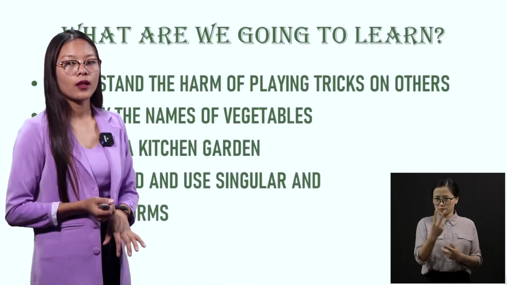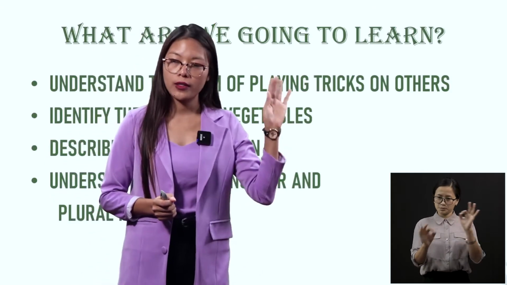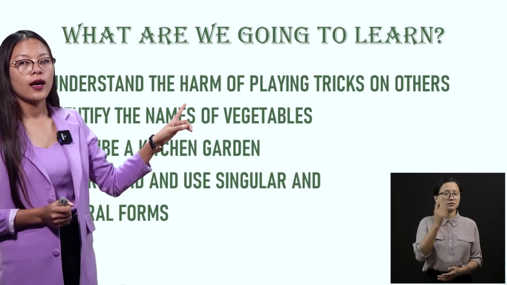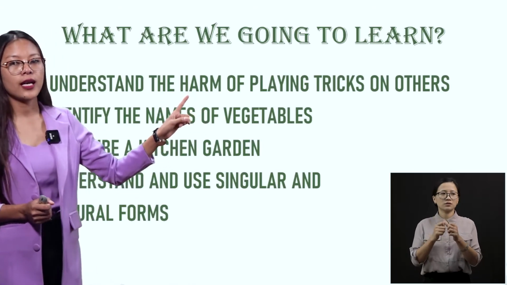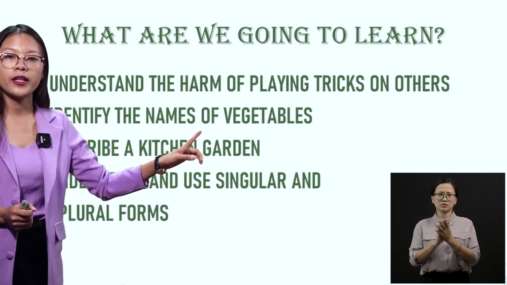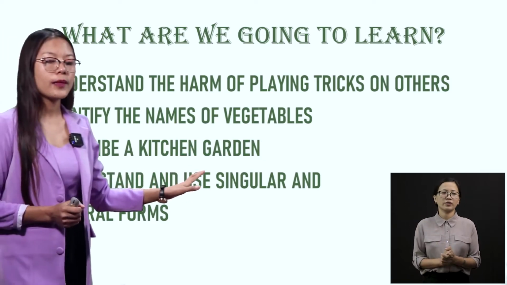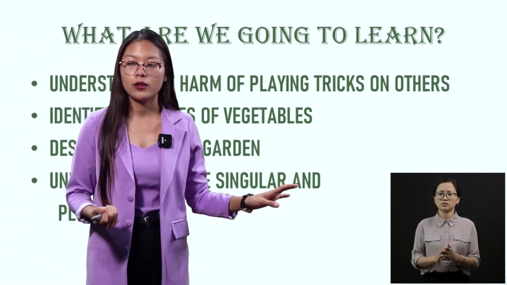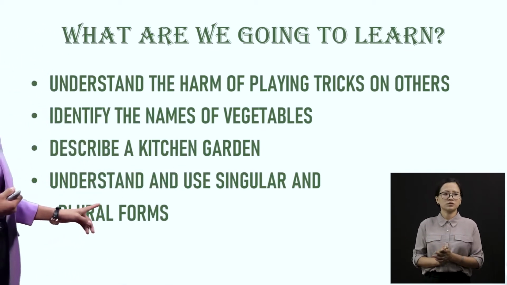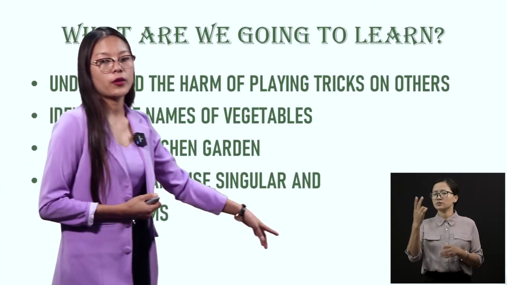Now, after reading this story, we are going to learn many things. We are going to understand the harm of playing tricks on others. We are also going to identify the names of various vegetables, describe how a kitchen garden looks, and understand how to use singular and plural forms, okay?